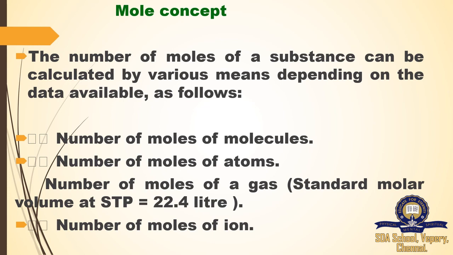The number of moles of a substance can be calculated by various means depending on the data available, as follows. Here, the number of moles of molecules: how much substance is present in molecules, we can represent using moles. The number of moles of atoms we can also represent. For the number of moles of a gas, we use the standard molar volume at STP. Here STP means standard temperature and pressure. The volume is 22.4 liter. It is only applicable for gases.